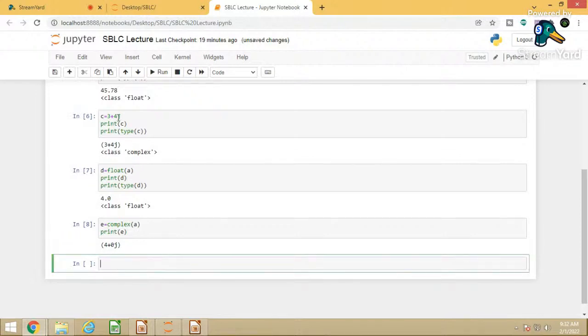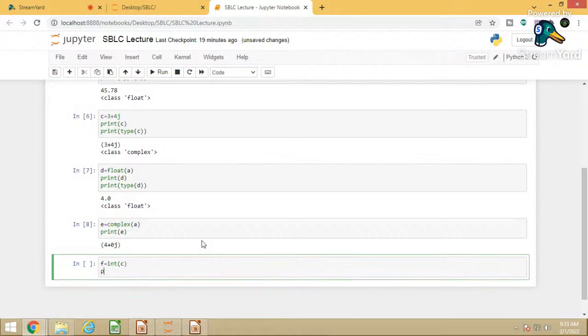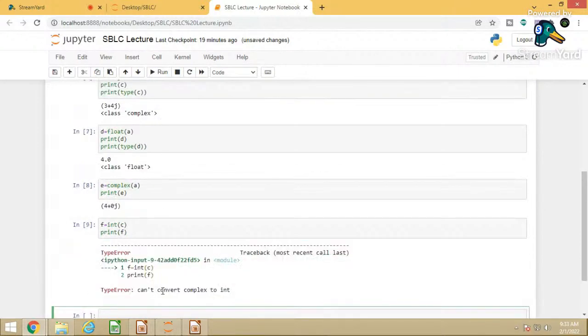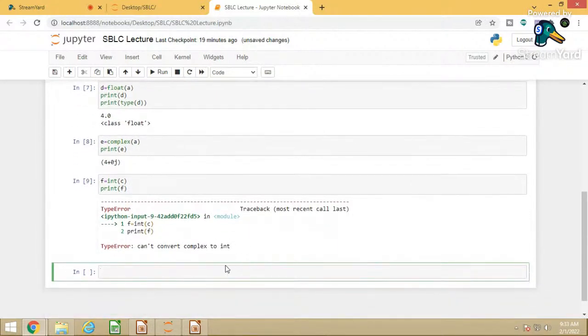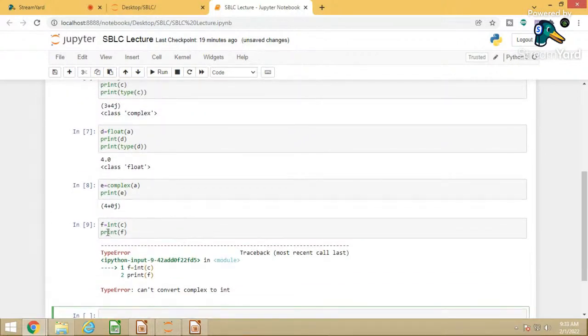Now suppose for example c is in a complex format. I will check whether it will work for integer or not. Integer of c, and I will print f. So how will it respond? You cannot convert complex into integer. So it is not possible to convert everything into everything. In case of integer, you can convert into float, you can convert into complex.